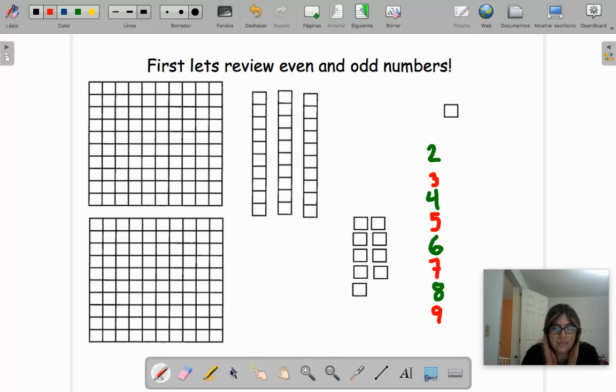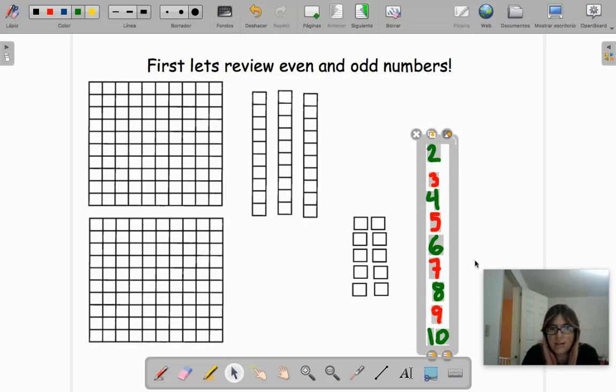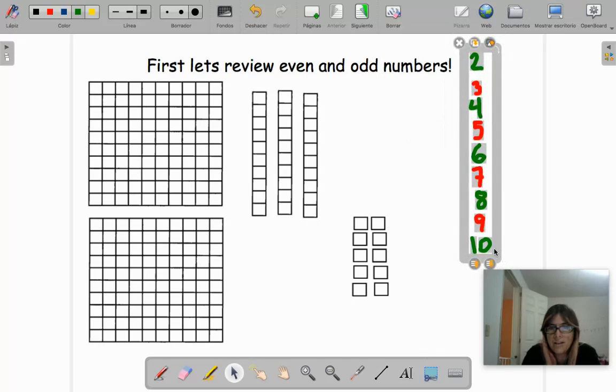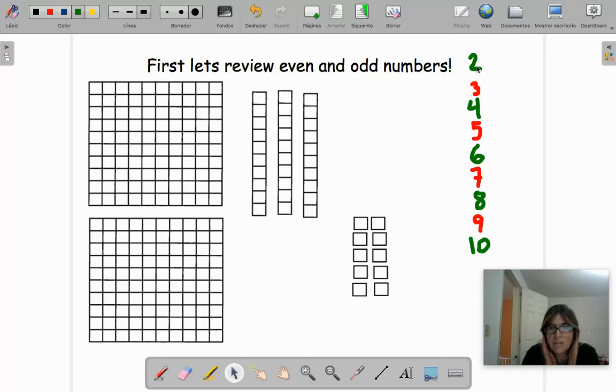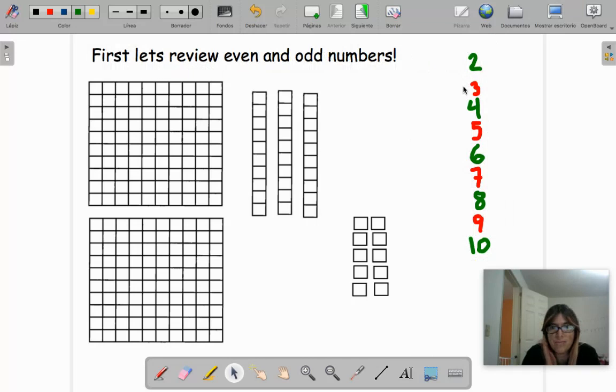And then I bring the last one, and now I have 10. 1, 2, 3, 4, 5, 6, 7, 8, 9, 10. Do all of them have a friend when we count until 10? Yes, so number 10 is even. Okay, so that's what the video told you. Let me move them here so we keep them. Actually, let me move them together like I told you before.